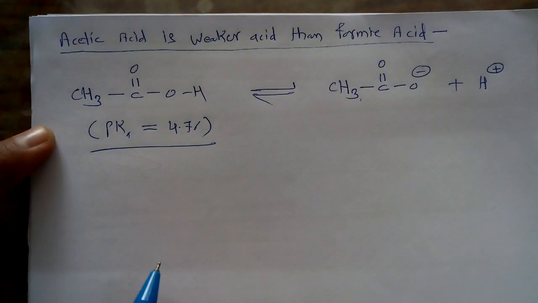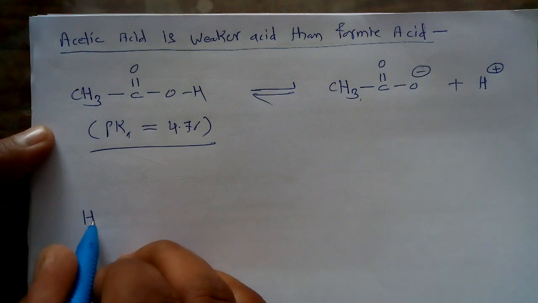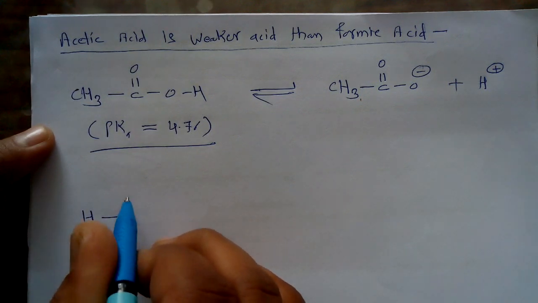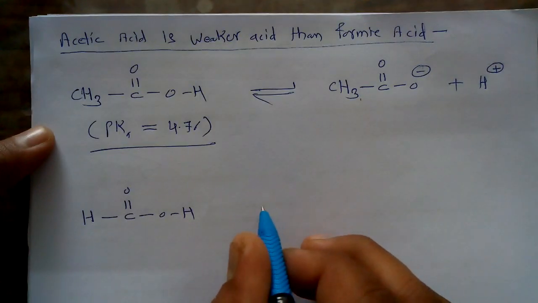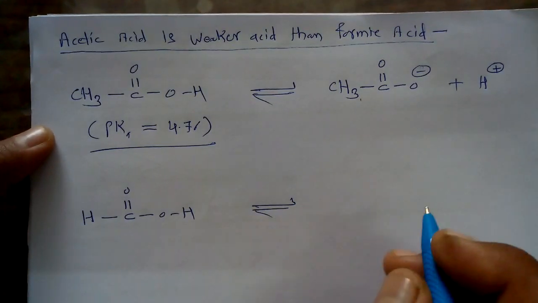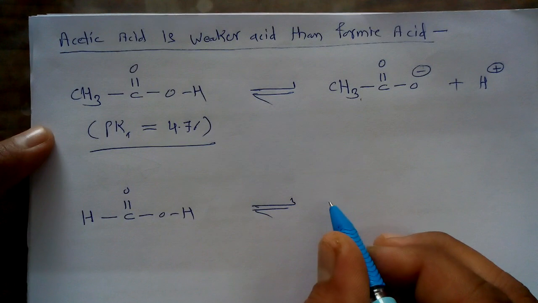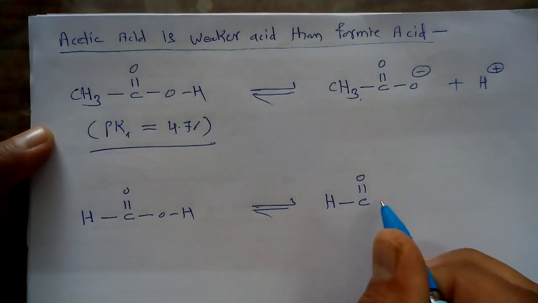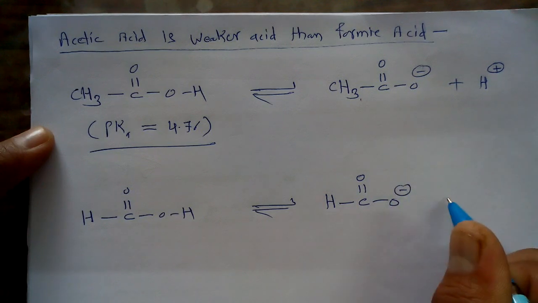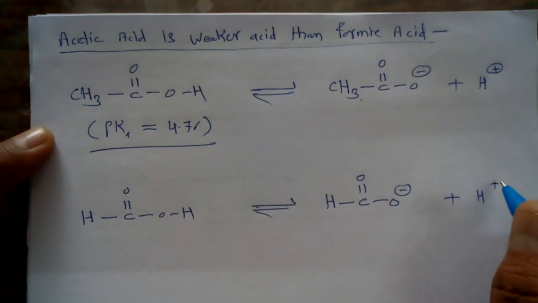While the second molecule, formic acid, has the structure HC double bond O single bond OH. It gives the H plus to form the conjugate base HCOO minus, along with the H plus.